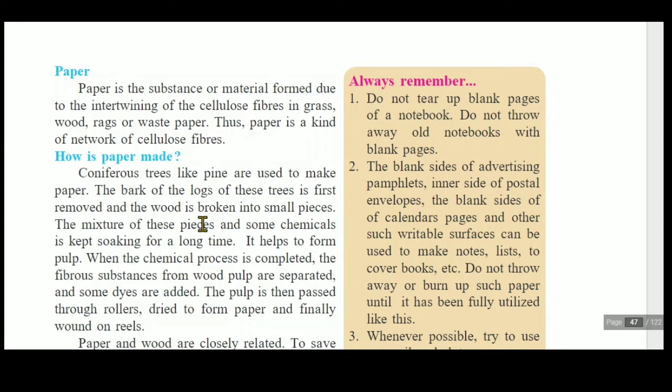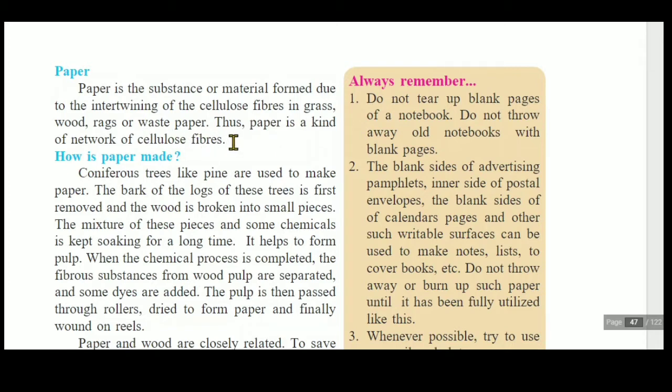So here also different types of paper are there. Paper is a substance or material formed due to the intertwining of the cellulose fiber in grass, wood, rags or waste paper. Thus, paper is a kind of network of cellulose fiber.